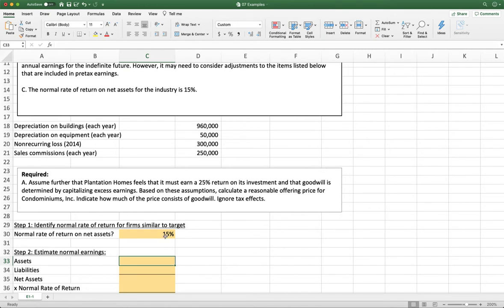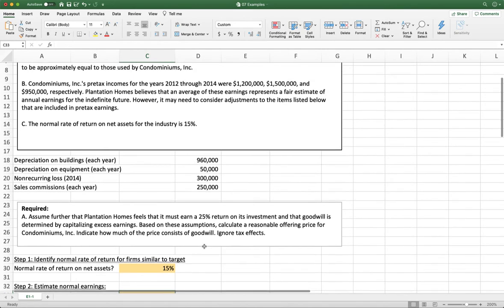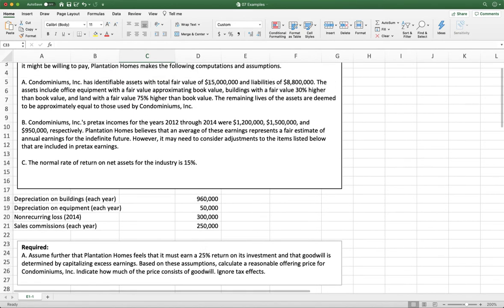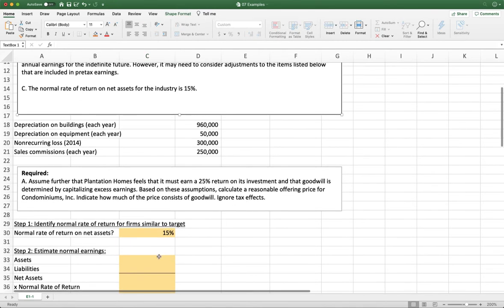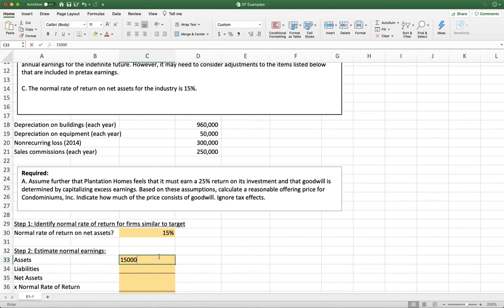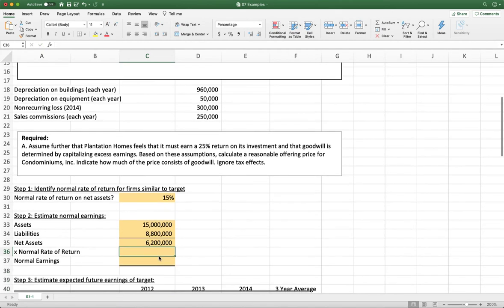So we need to know net assets, and they told us that there's a fair value of assets of $15 million and a fair value of liabilities of $8.8 million. So $15 million and $8.8 million. Our net assets is going to be the difference between the two, which means our net assets for the target company are $6.2 million.